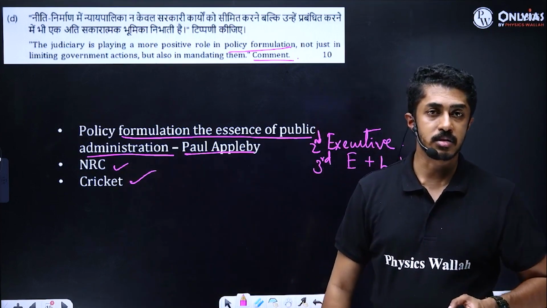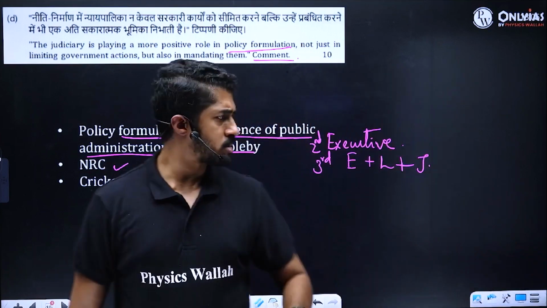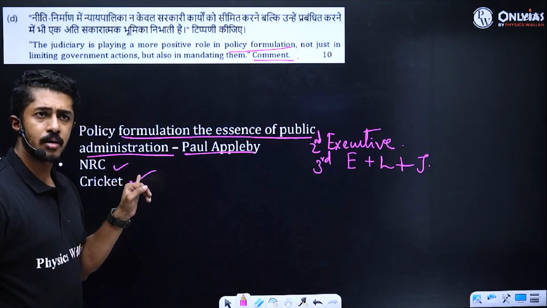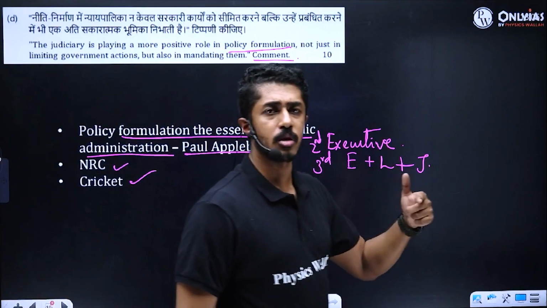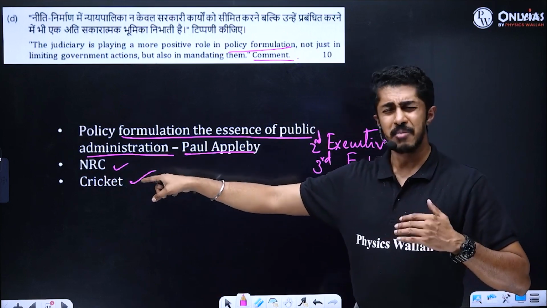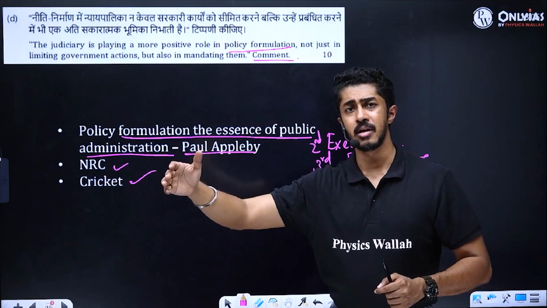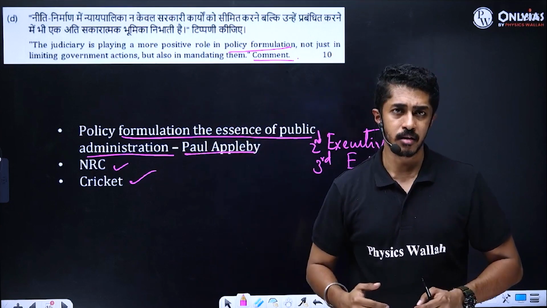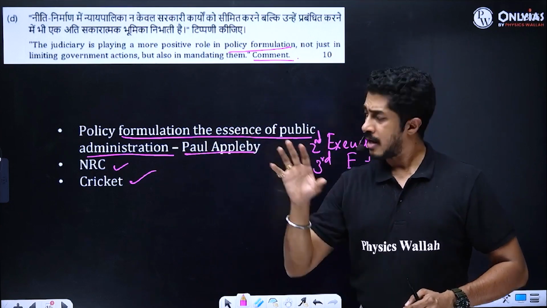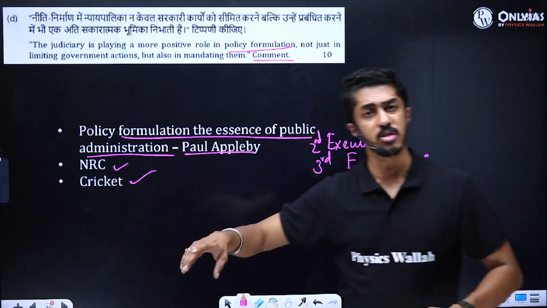These are the examples. But finally, when you give a conclusion, that is, in some cases judiciary stepping into the boundaries and asking the government to do their job is good. But in some cases where public interest is not involved, it is better if judiciary does not overstep its mandate. This way you will put it up. And once that is done, how will you conclude it? You have to always conclude your answers on a positive note.